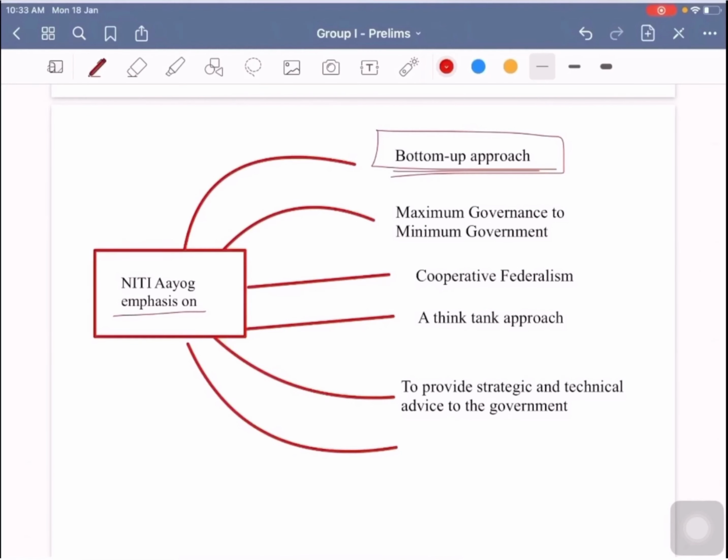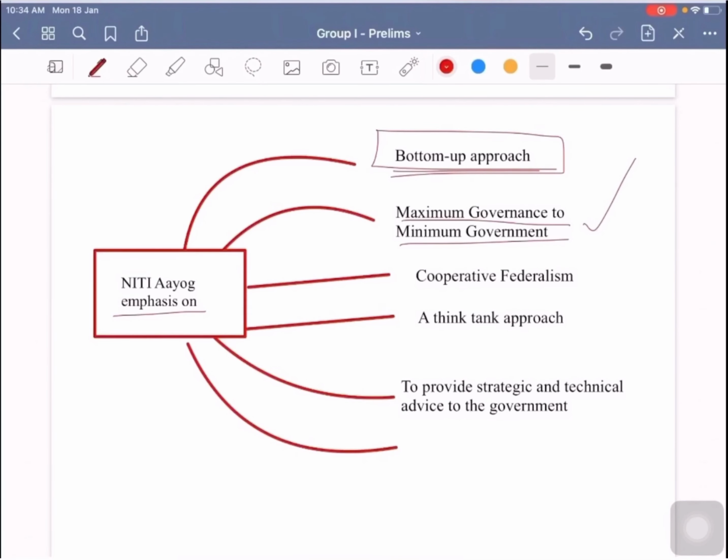That means there is a flow of information, flow of plans or flow of coordination from the bottom to the top level of hierarchy, that is from village level to the district level to the states, and states to the central level. And there is emphasis on maximum governance to minimum government. So there is emphasis on the governance aspect, that is the participation aspect, empowerment aspect, transparency aspect, rather than more regulation or command and control, which used to be in the era of the planning commission.